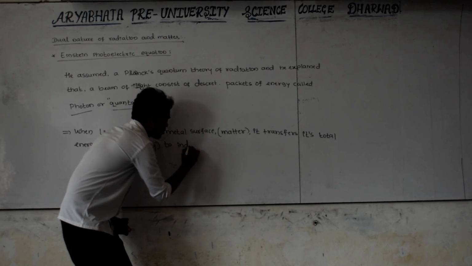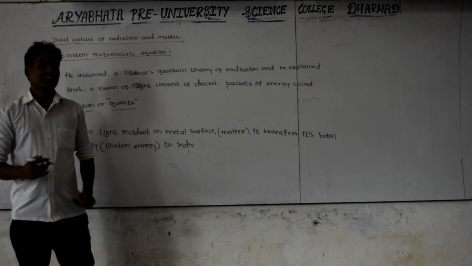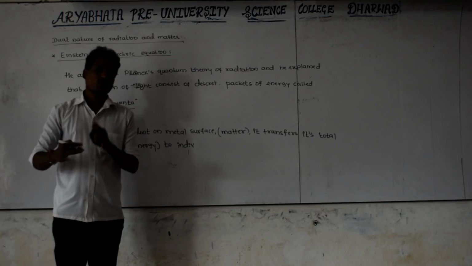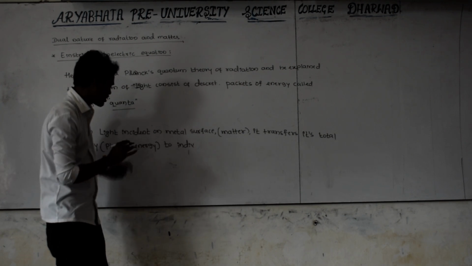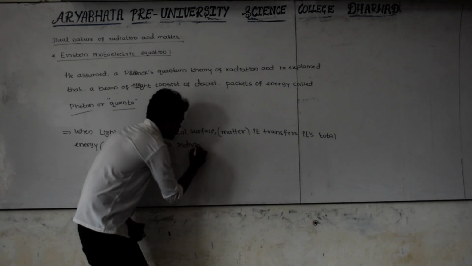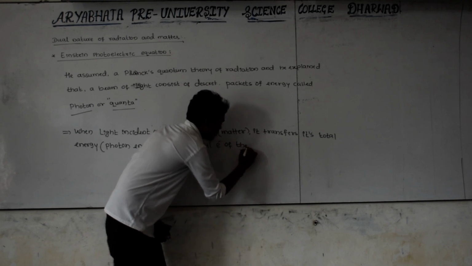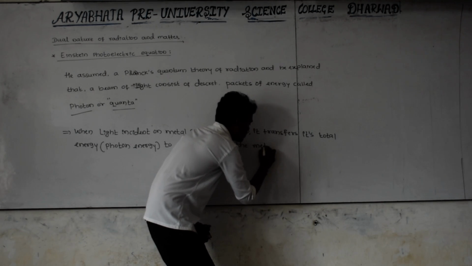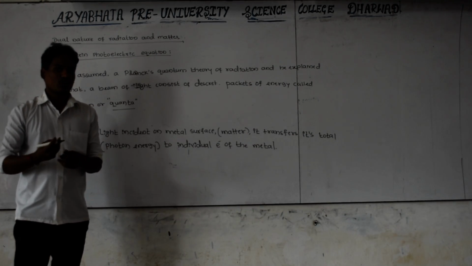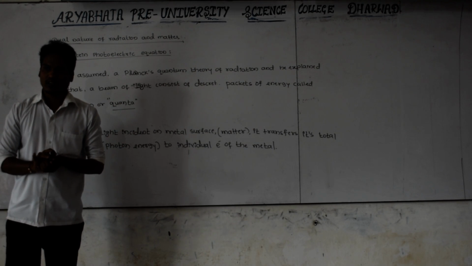To an individual electron means one photon transfers its energy to only one electron, and it is not given by a distribution method. One photon gives its total energy to only one electron of the metal. That's why I am writing photon energy to an individual electron of the metal. By utilizing that energy, that electron is ejected from the surface of the metal.